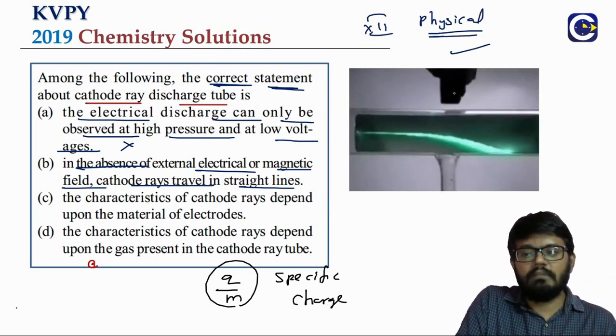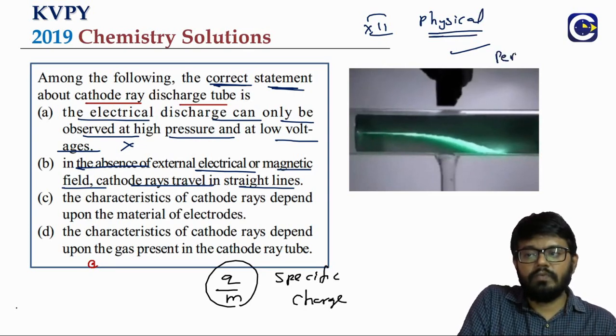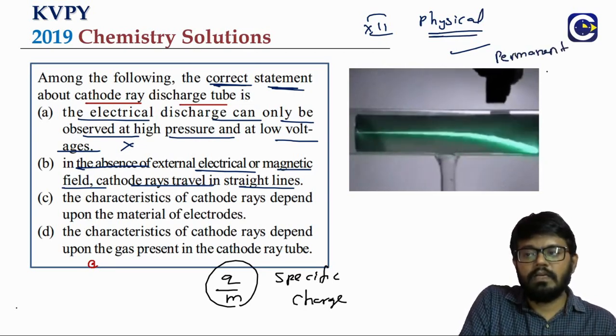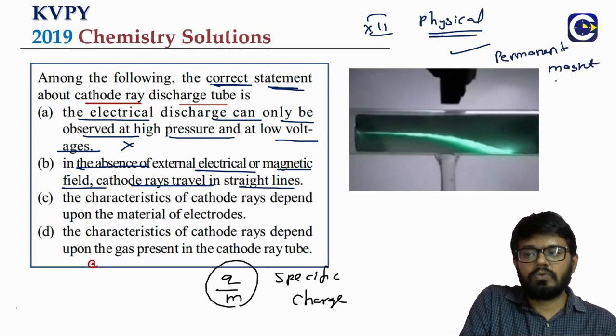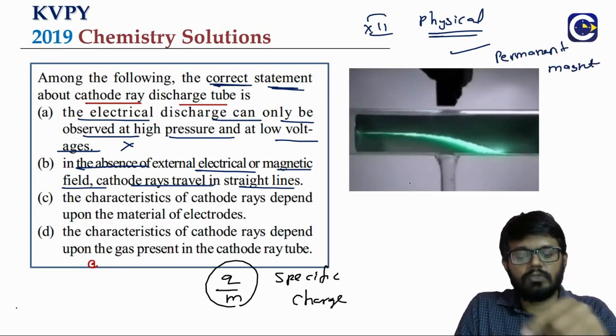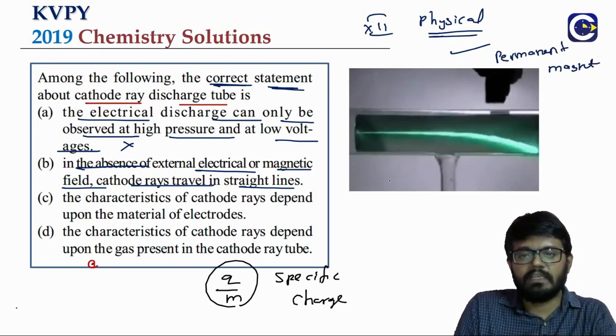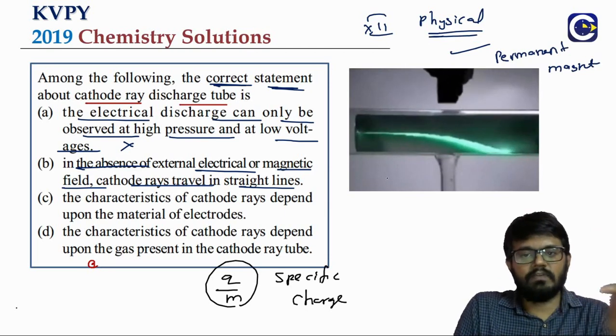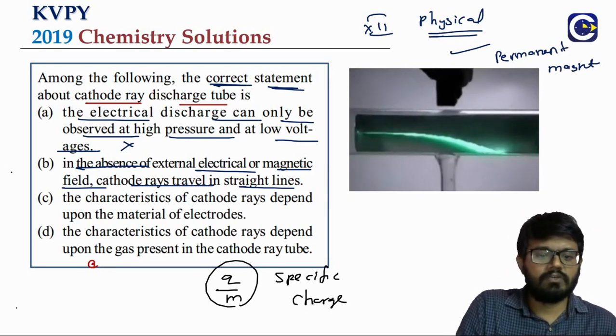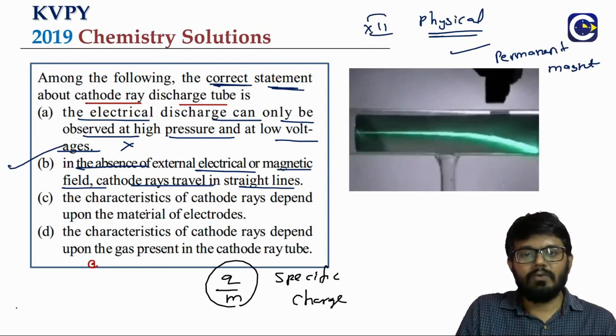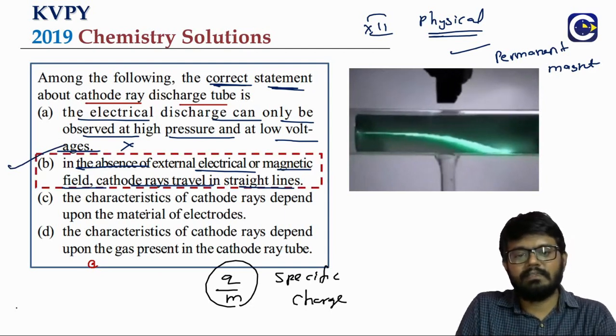So you can see there is a magnet. It's a permanent magnet, right? So when we take a permanent magnet close to the discharge tube, you are able to see that it deflects the cathode rays, which are otherwise traveling in a straight line. So this is actually the correct one. We are looking for the correct statement, right? That's it. We got option B.